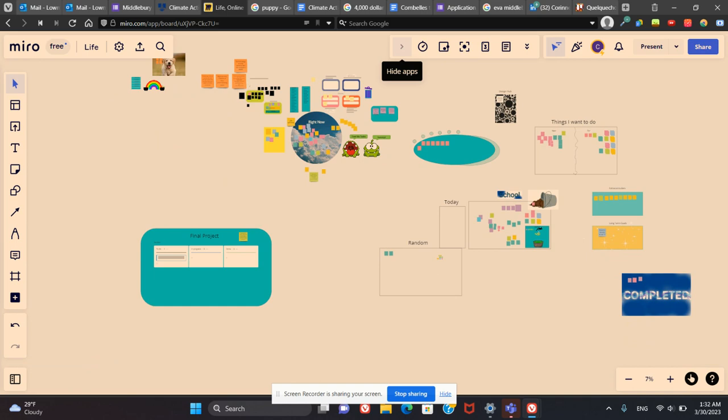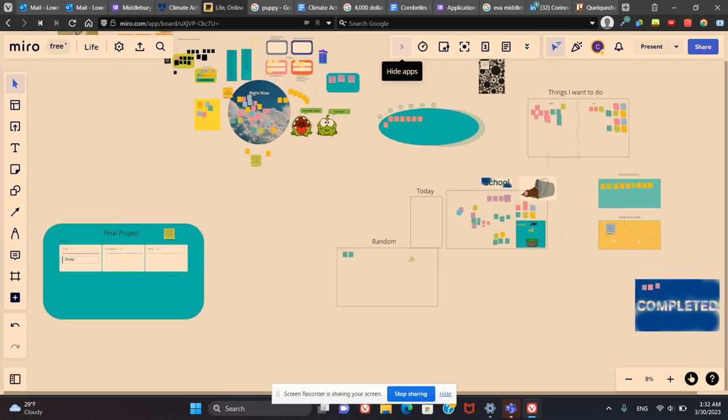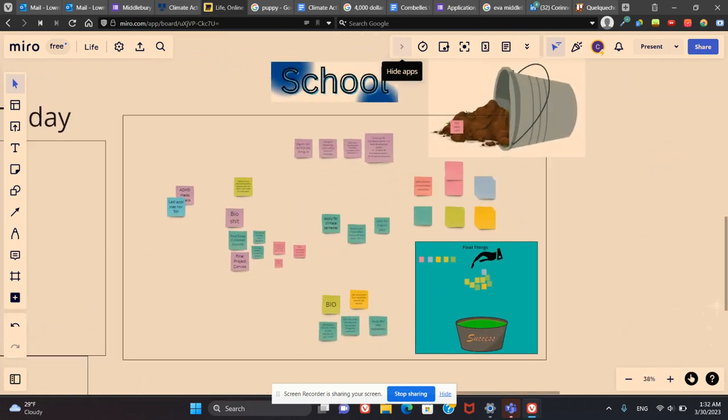And so it allows me to not feel bad about not getting rid of things, because I no longer have all these school things to do, but I could still have them there if I want to look at them. But some of the fun things I did, for instance, is you could create really easy little buckets to put things in. Literally all I did for this one is I duplicated it, and then put one on top of the other, cropped the top one, and then locked it in place so that it doesn't move.